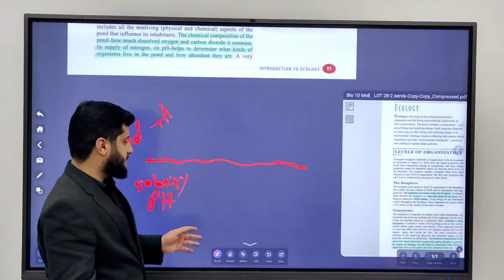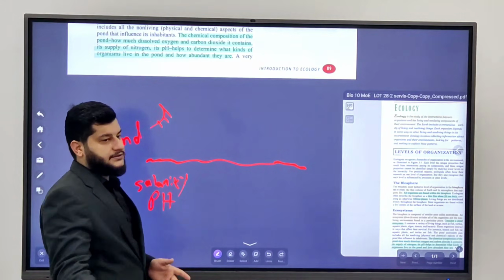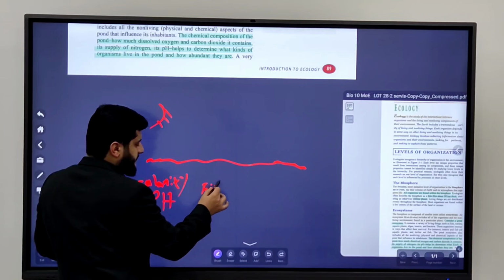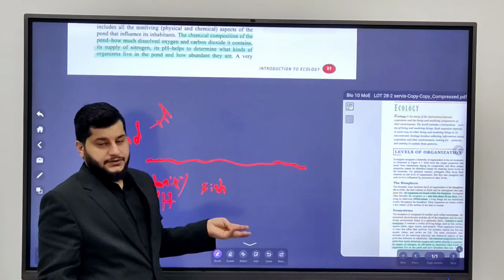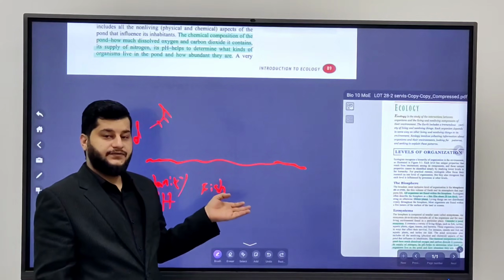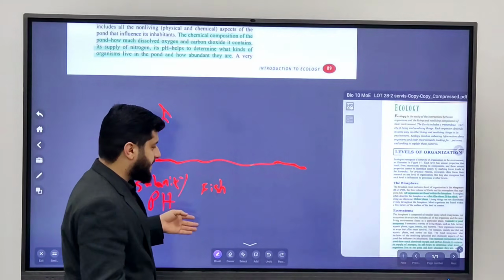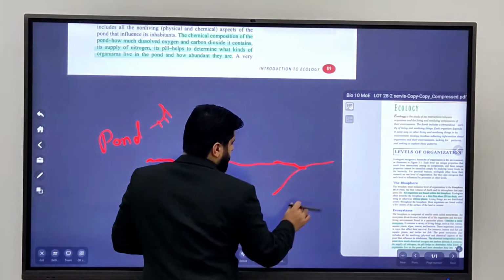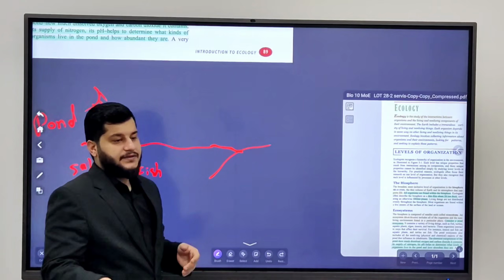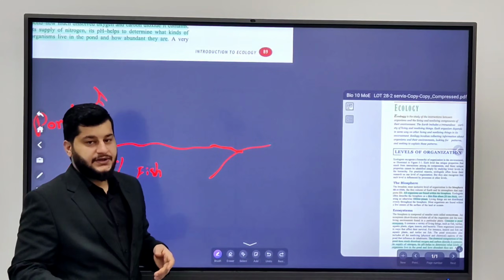After that we come to organisms. What organisms can you find in a pond? You can find fishes, turtles, microorganisms like bacteria, protists, and plants on the land, of course. There will be, let's say, birds, other arthropods, and insects.